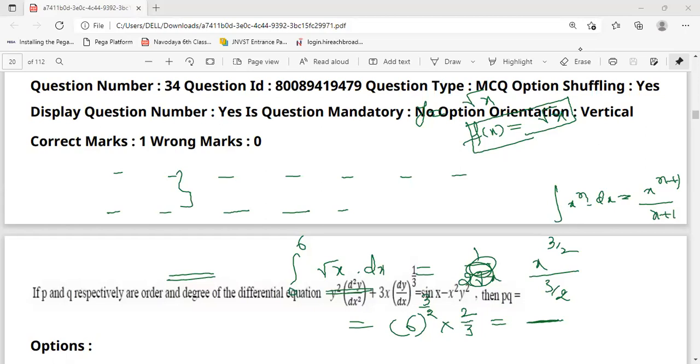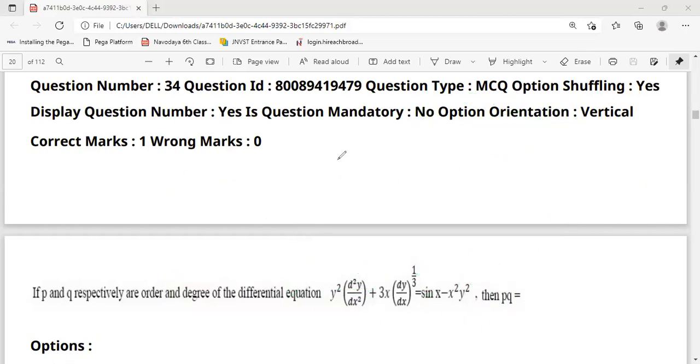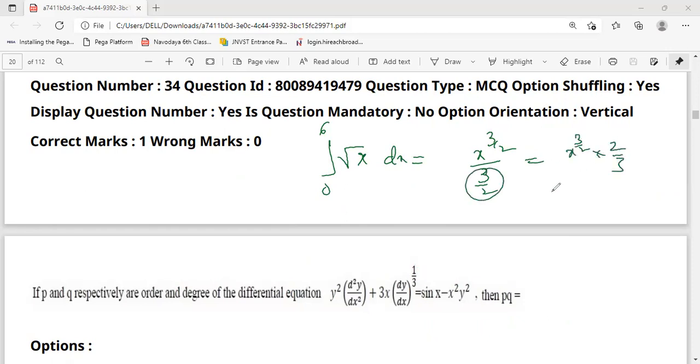I think all of you understood. Simple question only. It is integration from 0 to 6 of root x dx. So what we got is x power 3 by 2 by 3 by 2, because x power n, I wrote the formula there. So it will become x power 3 by 2. This will become reciprocal, that means 2 by 3, and x is equal to 0 to 6 means upper limit only, 6. So that's why in place of x I'm writing 6, power 3 by 2, times 2 by 3. Lower limit no need to substitute because it is 0. And this you enter in the calculator, you will get the direct answer.